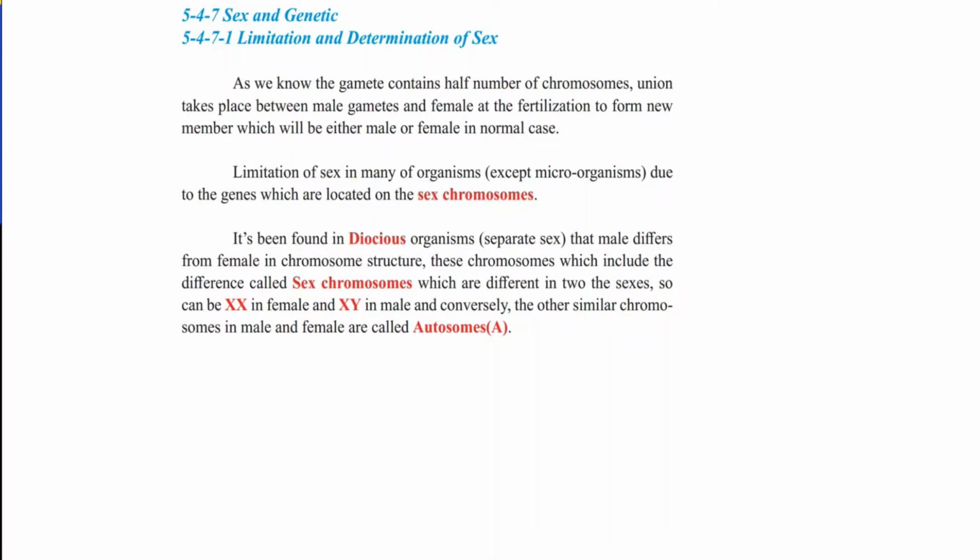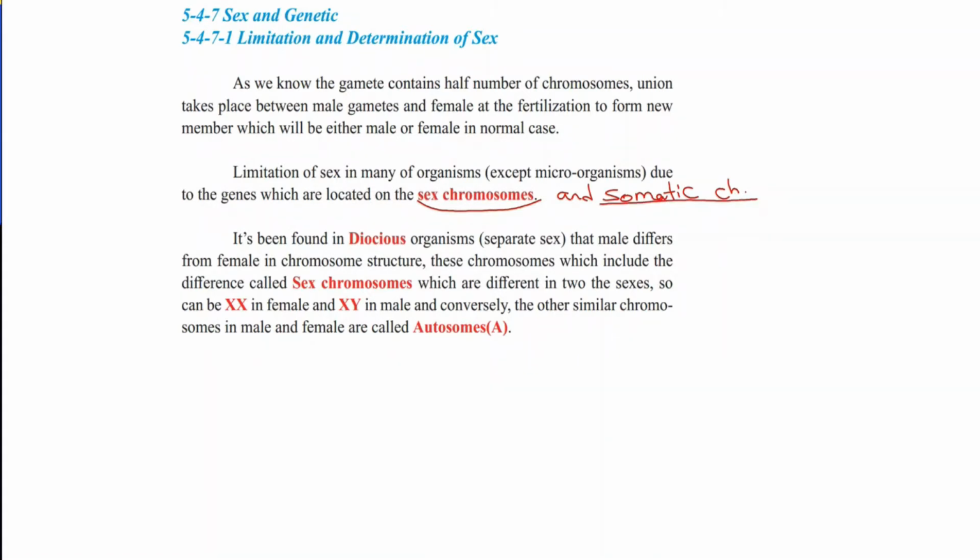Limitation of sex in many organisms, except some microorganisms like bacteria, is due to the genes which are located on sex chromosomes. There are two types of cells, reproductive cells and somatic cells. Also, there are two types of chromosomes, sex chromosomes and somatic chromosomes. You may remember we studied Mendelian genetics. I said Mendelian genetics studied somatic chromosomes, but not sex chromosomes.